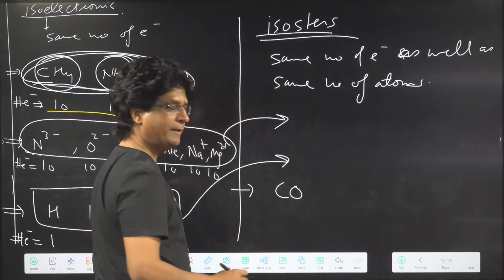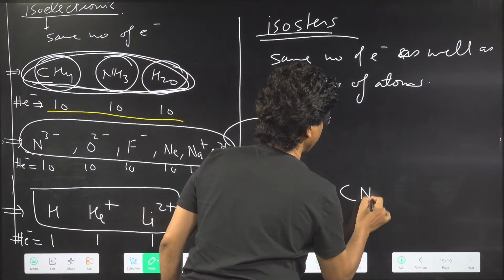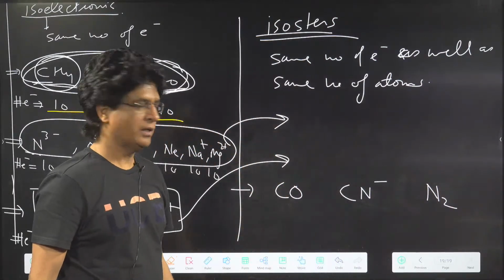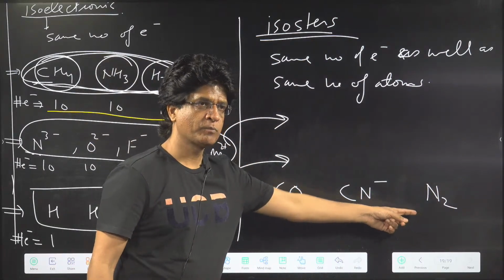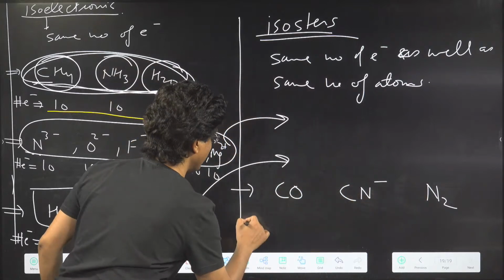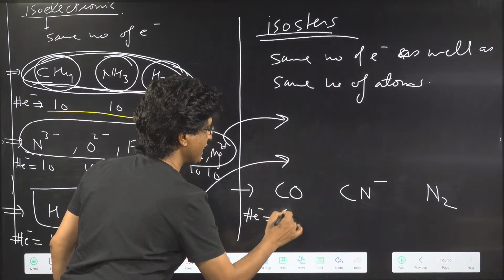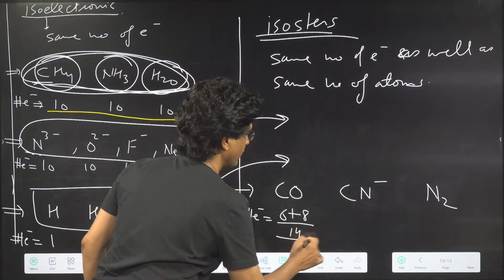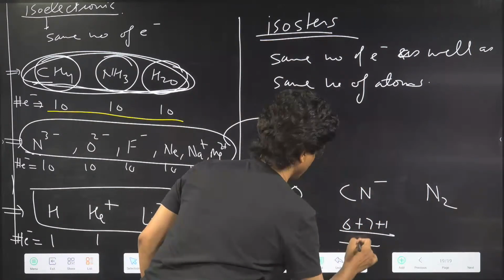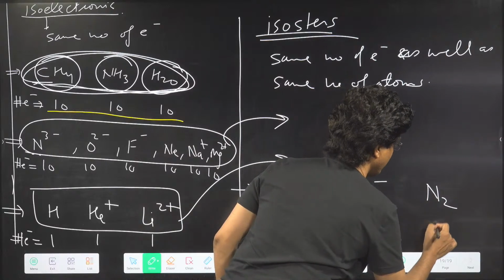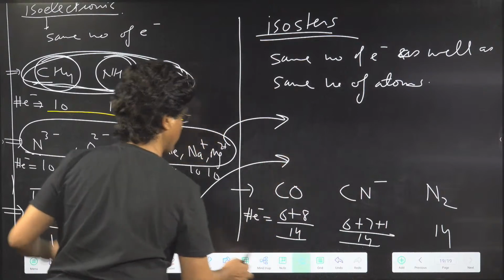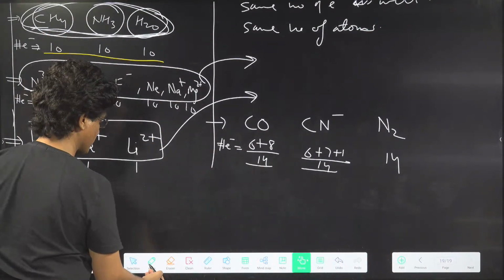CO, carbon monoxide, CN negative, and N2. Do you think they are isosters? Two atoms and two atoms, and number of electrons: 6 plus 8, how much? 14. 6 plus 7 and 1 negative, that means one more, how much? 14. How about this one? 14 again. Yes or no? So they have the same number of atoms and the same number of electrons. Yes, they are isosters.